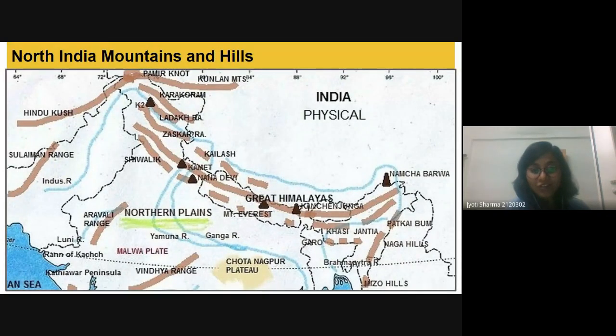Then we have Kanchenjunga, and then Namcha Barwa, which is in the eastern portion of India. We have other mountains as well, but this figure shows only some of the great mountains, which is why I just talked about these.